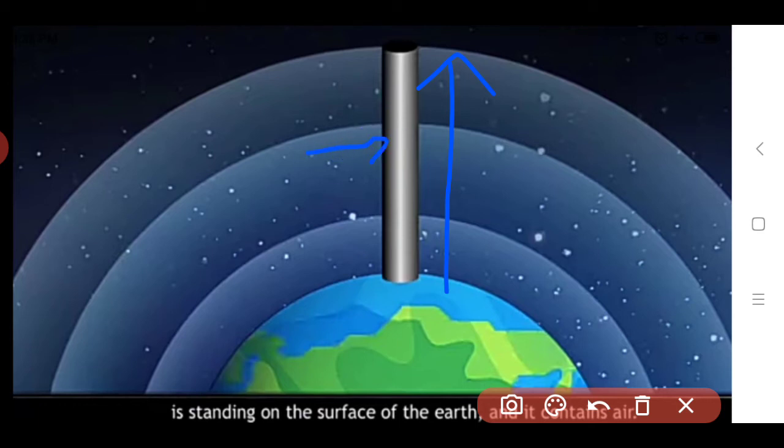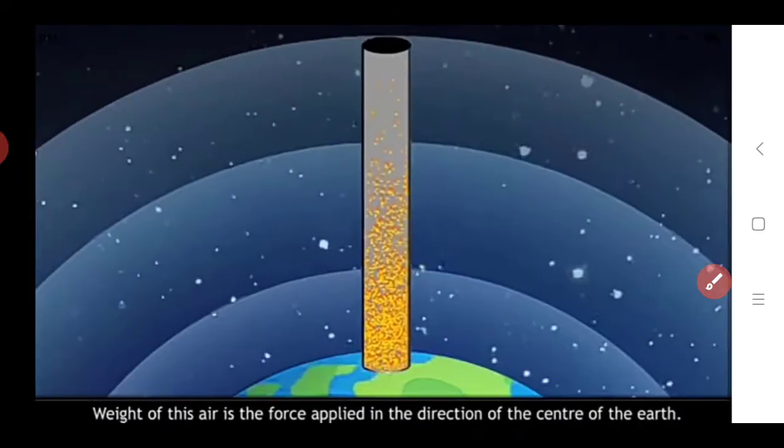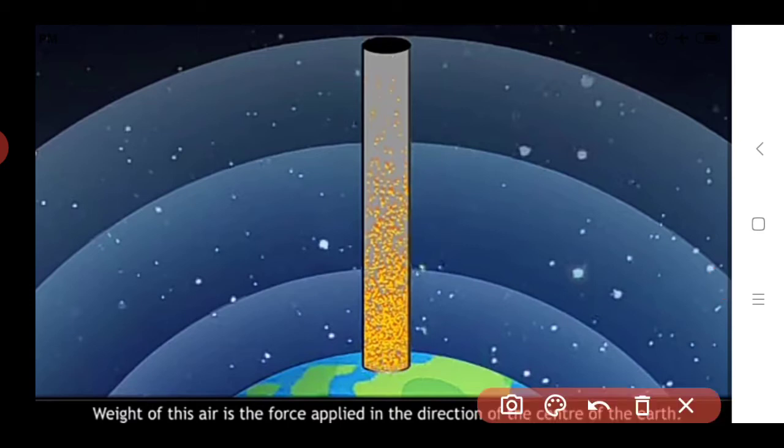Inside this hollow cylinder it contains air. So the weight of this air is the force applied in the direction of the center of the earth. So what is the weight of this air which is present inside the cylinder? How do we calculate the weight?